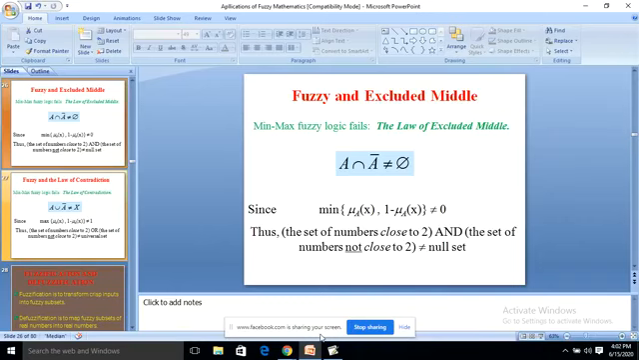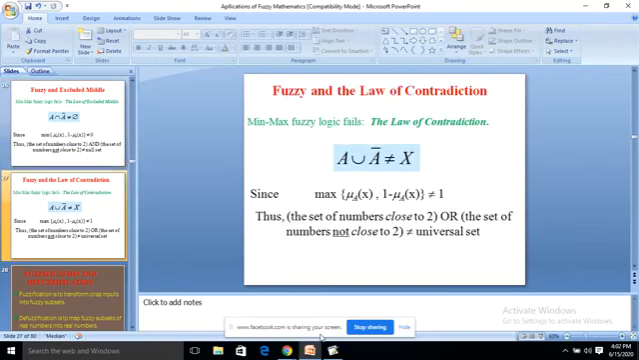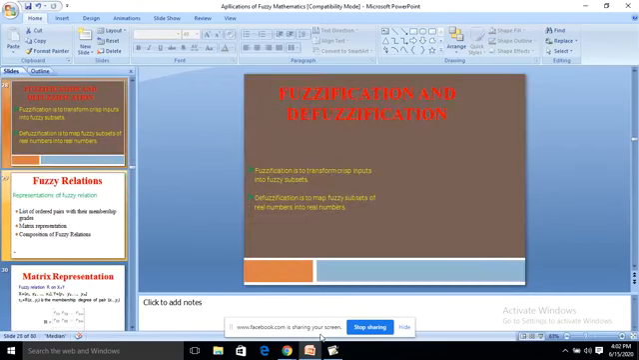And since here the law of contradiction is, we have in an ordinary crisp set A union A dash is equal to X, the whole set. It is natural. And in fuzzy it is not so. That is called the law of contradiction. A union A bar is not equal to X. So here it is so.